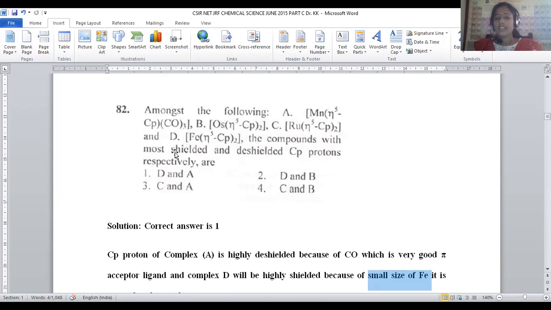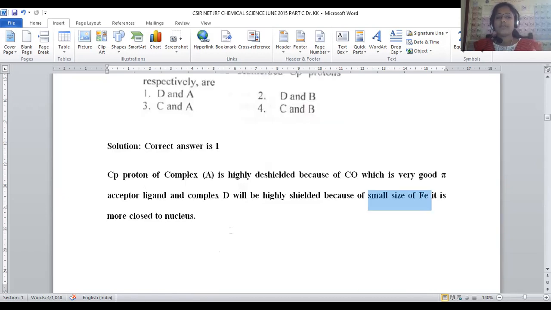So shielded is given first. Shielded what? Iron. This is a kind of tricky question. So shielded will be iron. Don't get confused. Shielded will be iron because of its smaller size. So that D will come first. Later, deshielded is nothing but manganese, that will come next. So DA, that is given in option number 1. For question number 82, option number 1 is the correct answer.